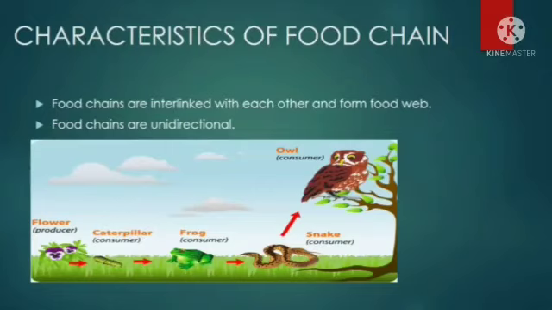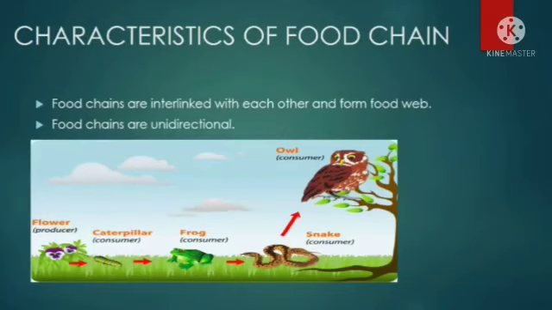So here the transfer of energy takes place from the producer to the top level consumers. But this energy cannot come from the owl to the frog or from the frog to the producer. So in this way, the energy always transfers in one direction, from producer to primary, primary to secondary, and then to the top level. Understood? On the earth, only producers or autotrophs can prepare the food. They cannot get the food from the primary consumers or secondary consumers.